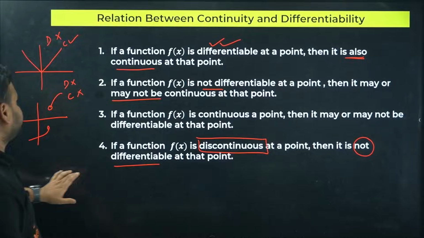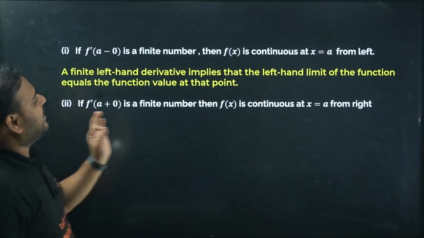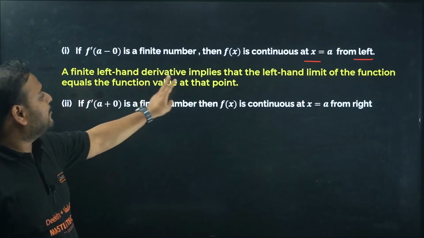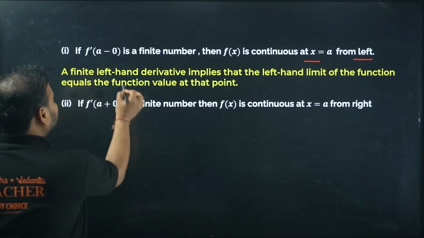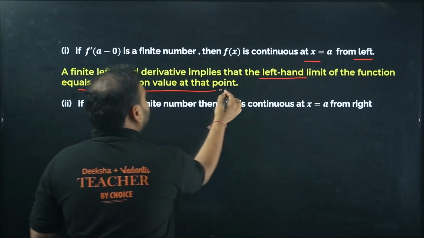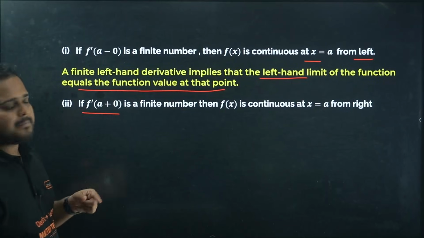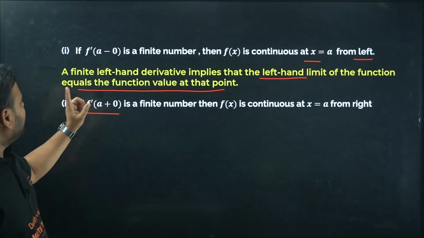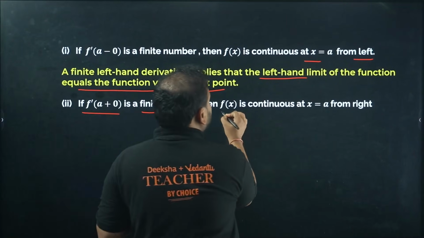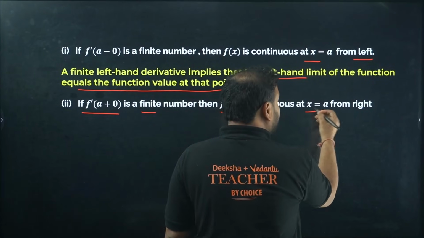Okay, clear, sir? Next, if f dash of a minus 0 is a finite number, then f of x is continuous at the point a from the left hand side. A finite left hand derivative implies that the left hand limit of the function equals the function value at the point. Same way, this is your right hand derivative. If a finite right hand derivative is defined, it means that the function is continuous at the point x equals a from the right hand side.